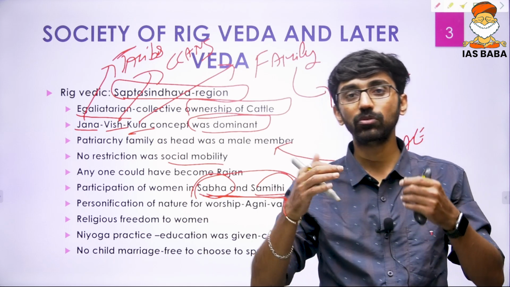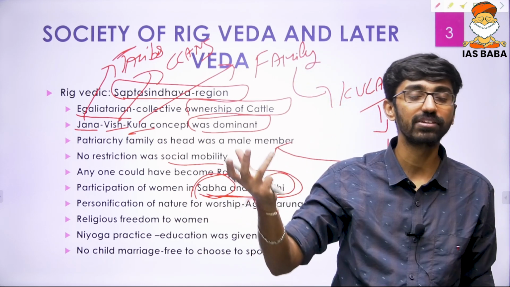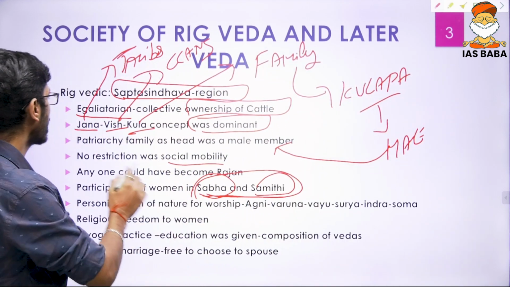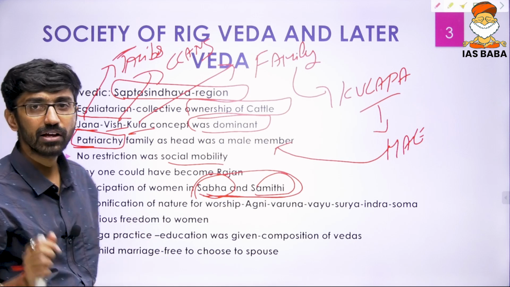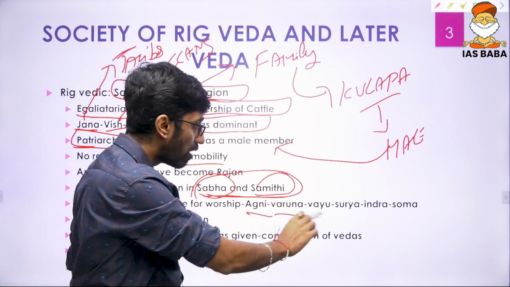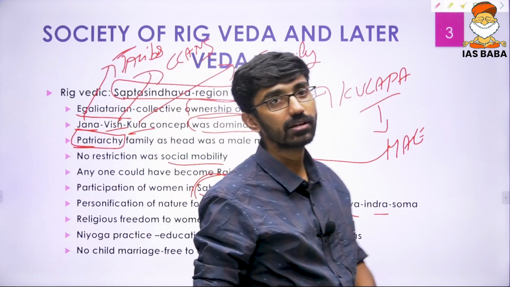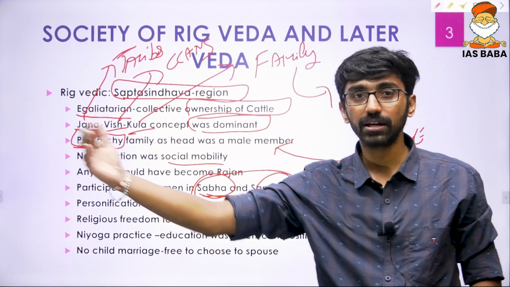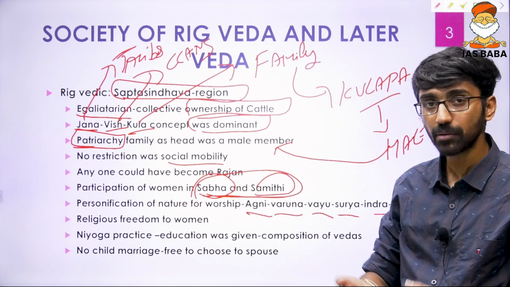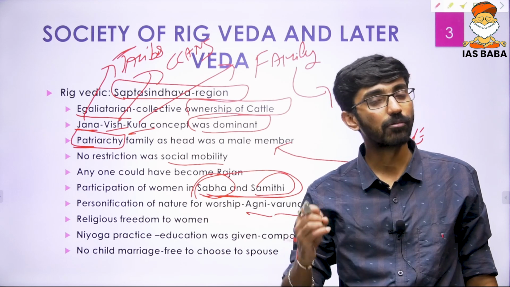In that society, the religious aspect is very simple. The personification of nature happened, and in that personification they again used the male form. That is the reason I said a little bit of patriarchy, because male forms of gods were used. Majorly Agni, Varuna, Vayu, Surya, Indra, and Soma. That shows this society was far more equal compared to the later Vedic society. We'll come to why those changes happened. And in religious life, the position of women was far greater.